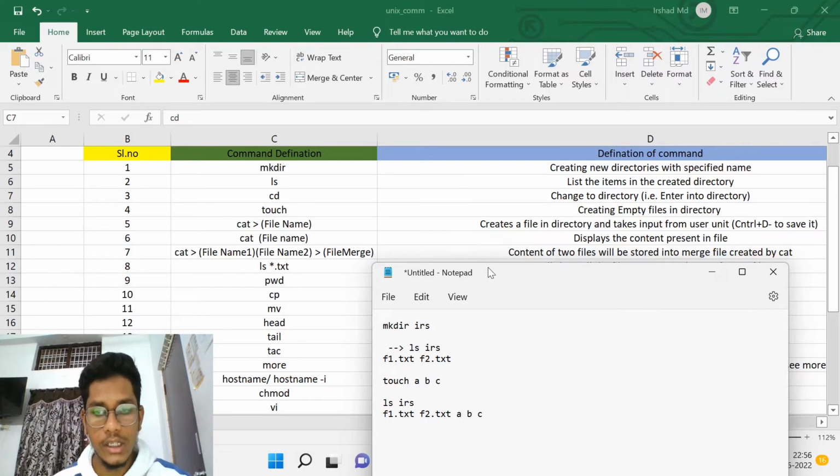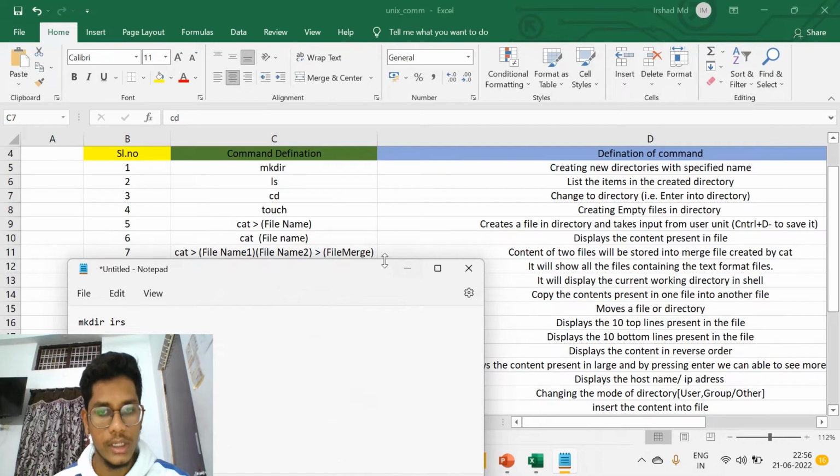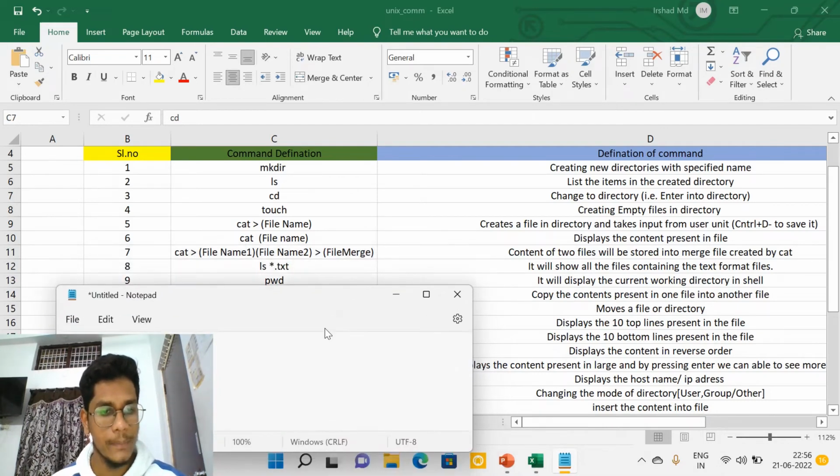These are the different files that I will be looking into. F1.txt and f2.txt we have created with the help of, for example, the cat command.